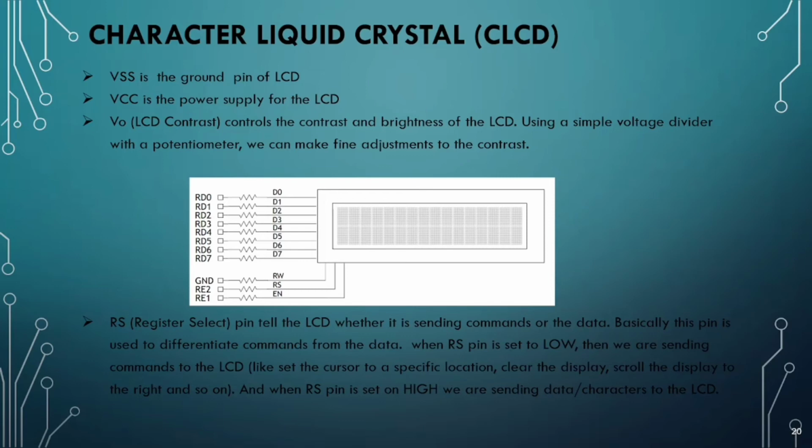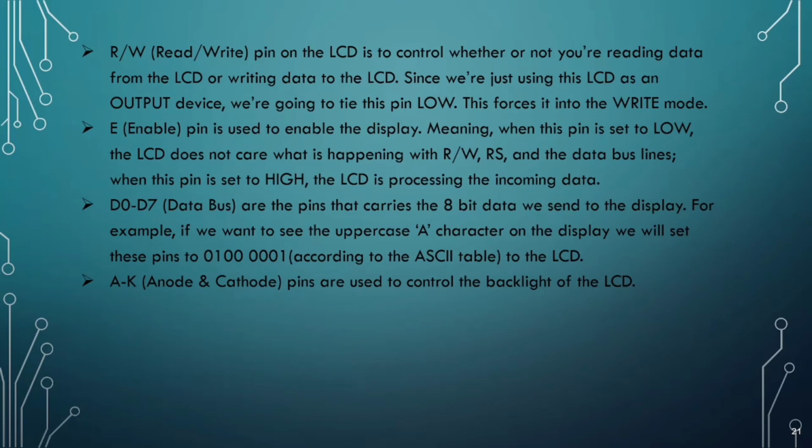And pin 4, the RS, is connected to RE2, that is a pin from port E, and similarly pin 6, which is the enable pin, is connected to RE1, that is pin 1 of port E, and pin 5, which is used for read or write operation, is connected to the ground physically. So this was some explanation about CLCD, which we will be using in our project.